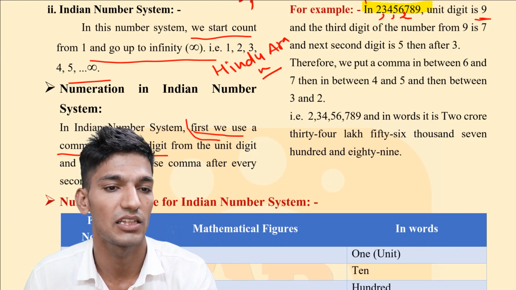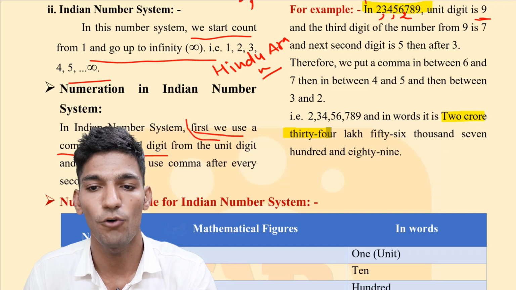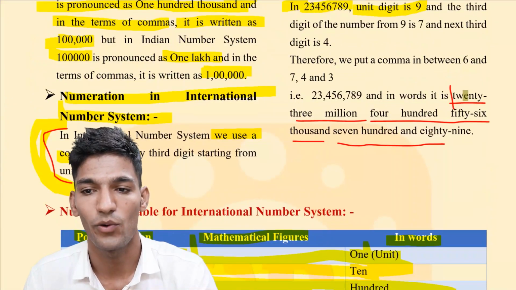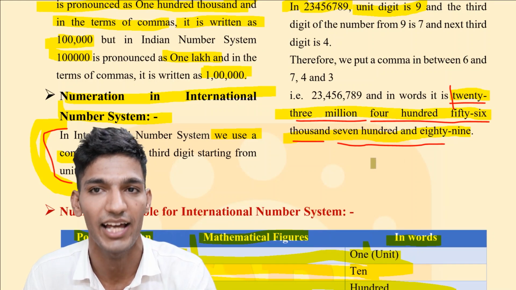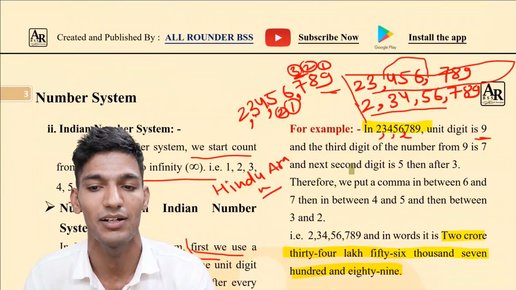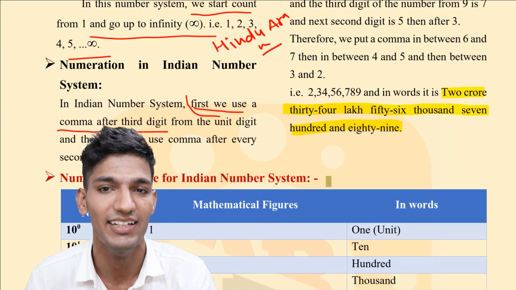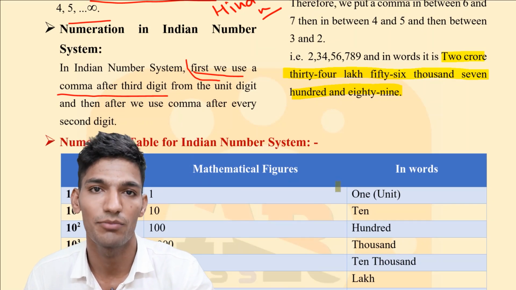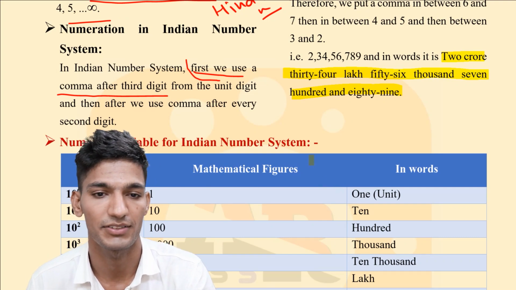I am highlighting this word. It was 2 crore 34 lakh 56,789. In the international number system, it was 23,456,789. But in the Indian number system, the same number is pronounced as 2,34,56,789. So this was the main difference between both the number systems, which is the use of commas and the pronunciation of the numbers.